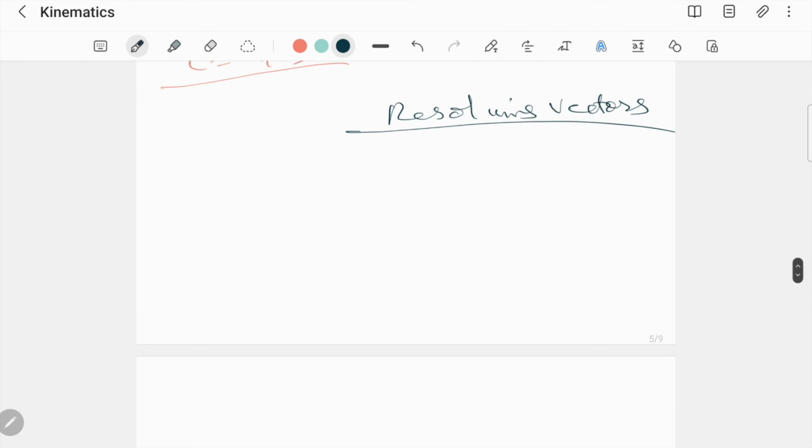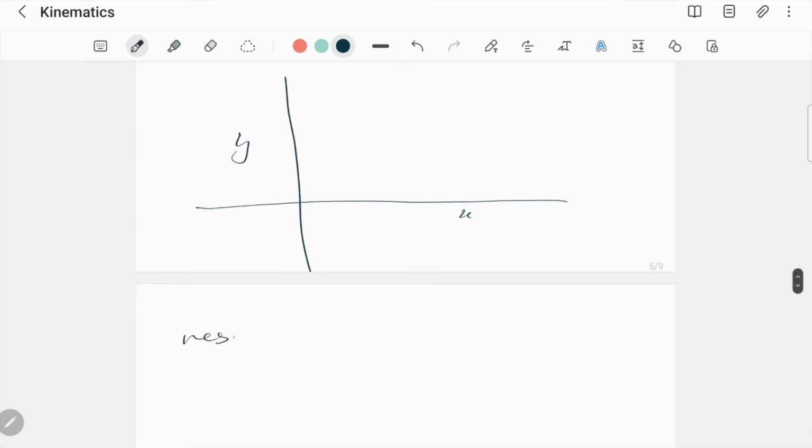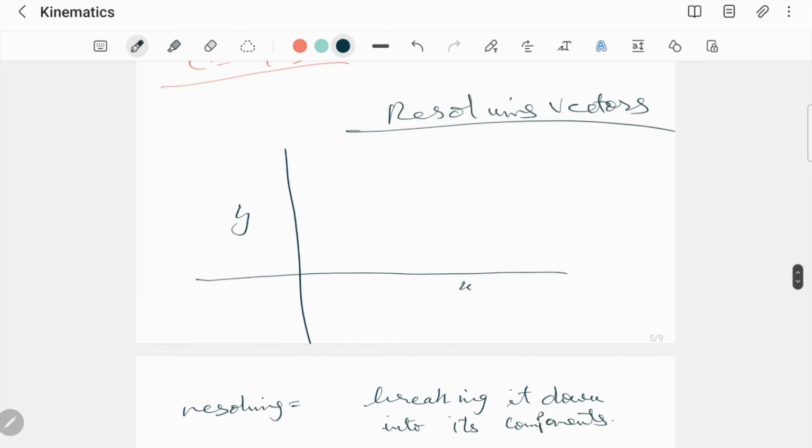Let's suppose this is an axis. We have x here and we have y here. Resolving a vector is equal to breaking down the vector into its components. Now what are components, brother? When we talk in 2D space, the arrow of a vector has two components, one in the x direction, one in the y direction.